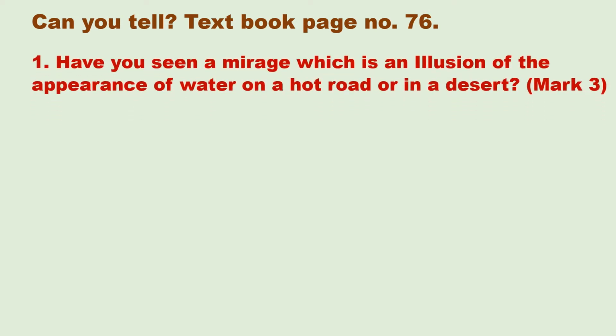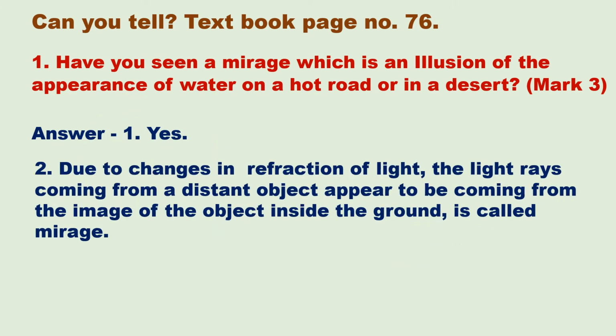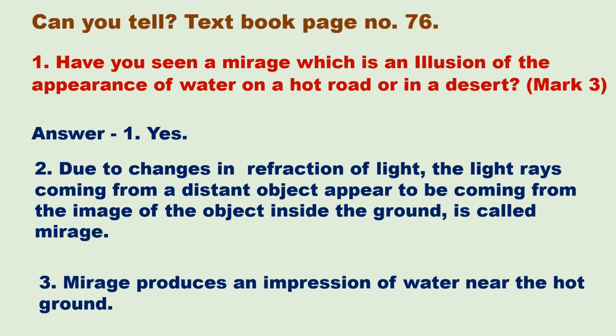Can you tell? Textbook page number 76. 1. Have you seen a mirage, which is an illusion of the appearance of water on a hot road or in a desert? Answer. Yes. Due to changes in the refraction of light, the light rays coming from a distant object appear to be coming from the image of the object inside the ground. This is called a mirage. A mirage produces an impression of water near the hot ground.